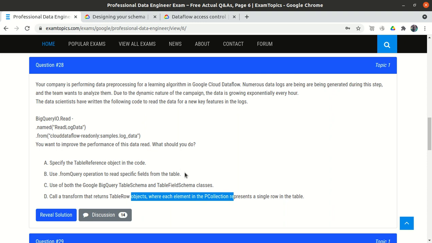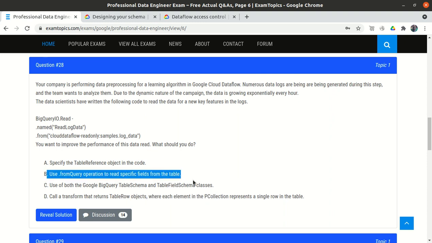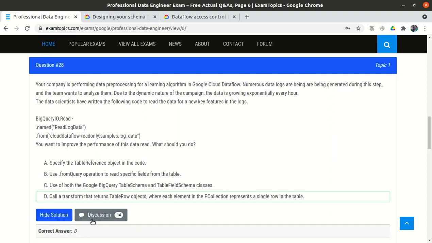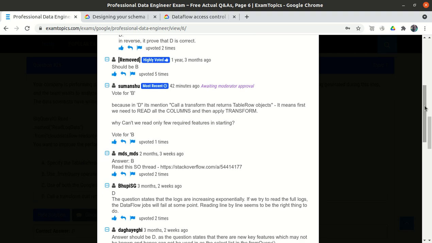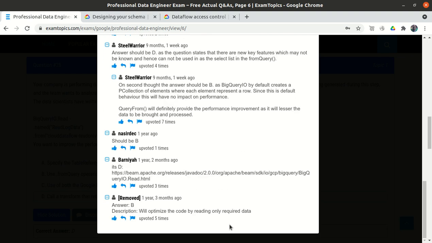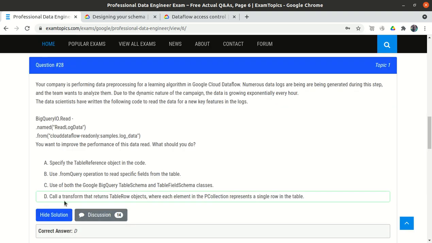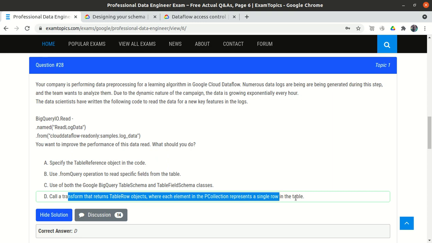So option B is more appropriate out of these four options. Rather than reading everything, just read the fields which we require. Here it is given as option D, but as per me it is option B. If I go to the discussion community, most people say B, but some people say D as well. I don't go with D, because D says to call a transform that returns a TableRow object where each element in the PCollection represents a single row in the table.